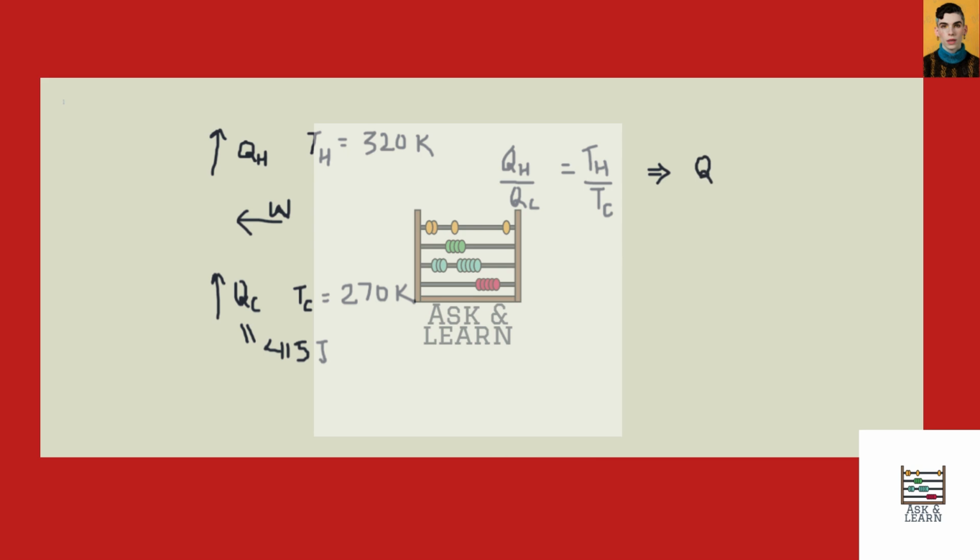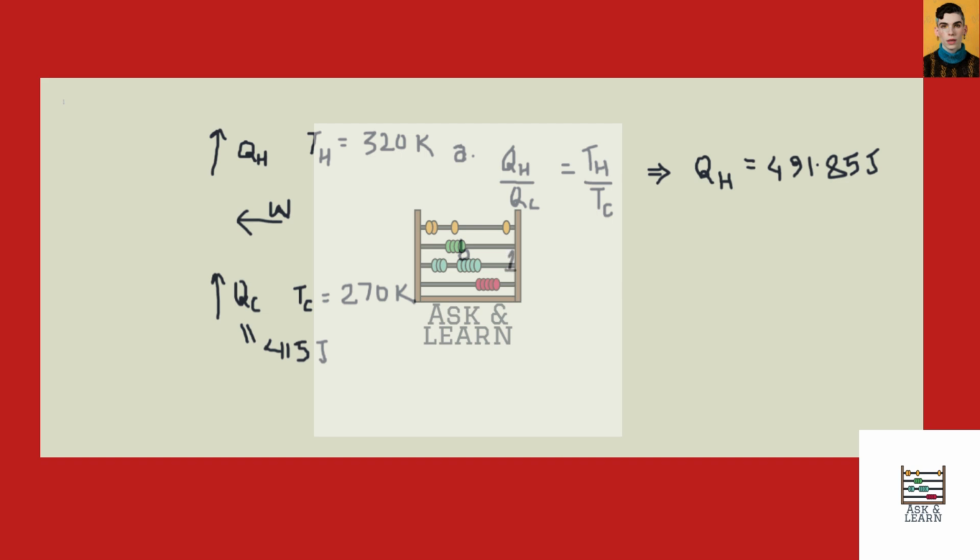If you substitute the values of QC, TC and TH, you get QH to be equal to 491.85 joules. So this much heat is what the refrigerator throws away into our room, or the hot reservoir, right?